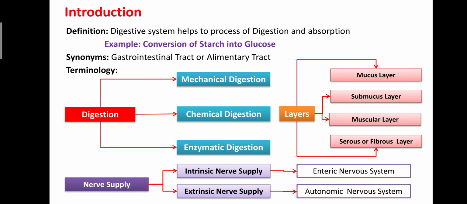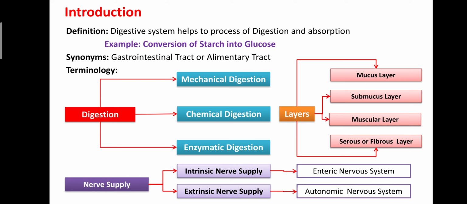Then the third layer is the muscularis externa, also known as the muscularis. It surrounds the submucosa. The musculature is responsible for the segmentation and peristalsis movements in the stomach as well as the small intestine. These movements help move food from one part to another.